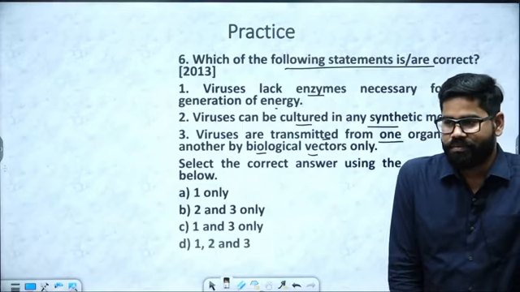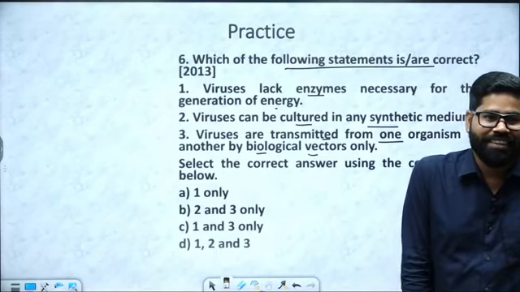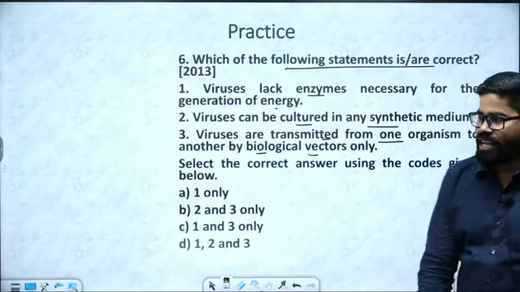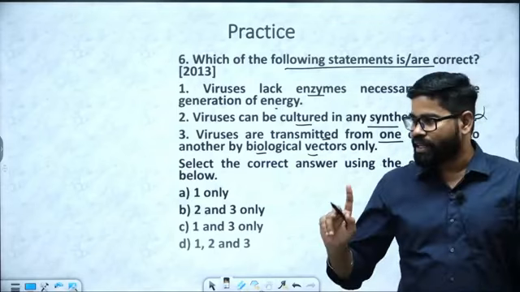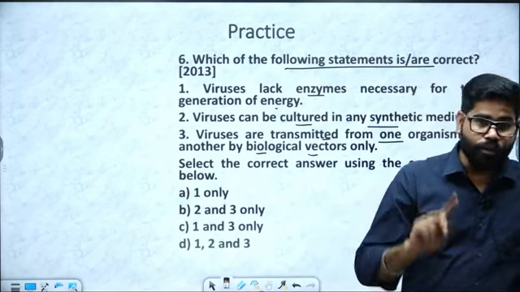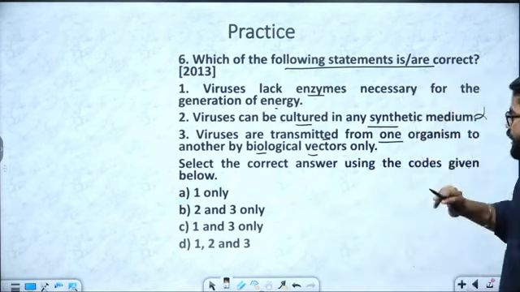A option. Only one. Third statement is wrong. So see, you know about the second one now, viruses cannot be cultured in a synthetic medium. So this second option is incorrect.